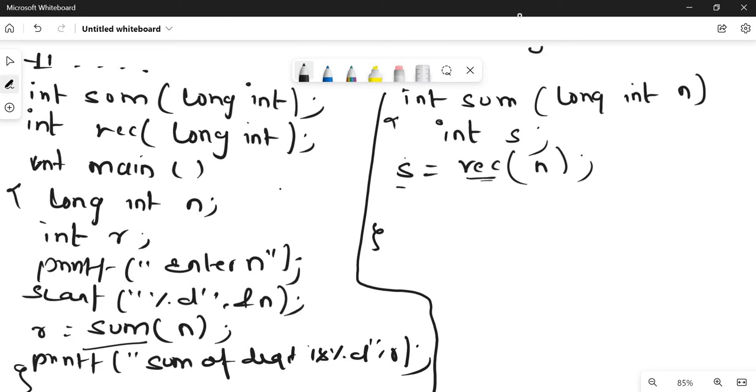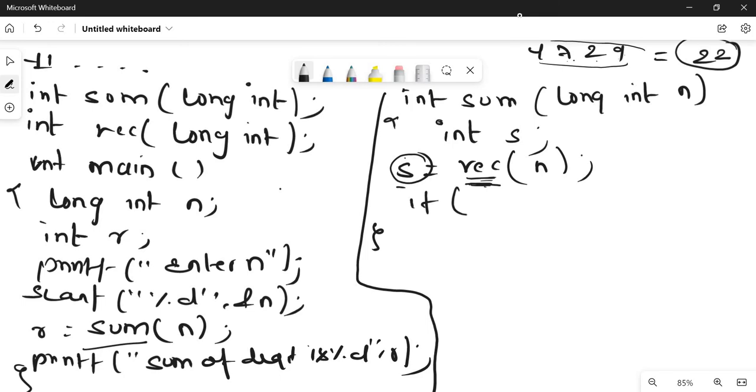For example, 4729. So 4 plus 7 plus 2 plus 9, this sum is going to be performed by the rec function. Whatever sum comes, that is 11, 18, 20, 22, so this 22 comes and gets stored here. Now we have to check if s is greater than or equal to 10. It means that it is a double digit number or a single digit number. If it is a double digit number, it means that it is not a single digit number. We are going to call this function again by passing the value s.